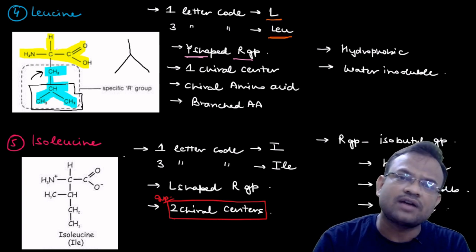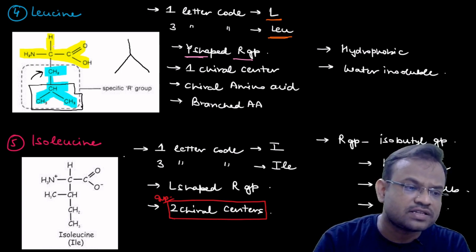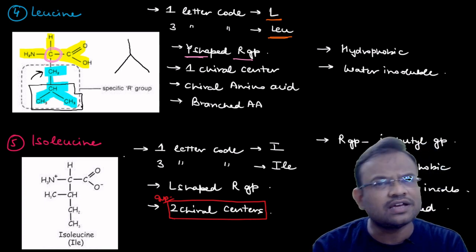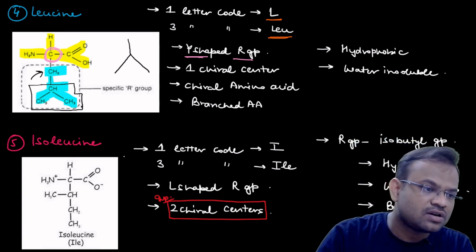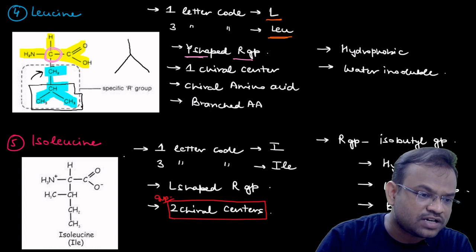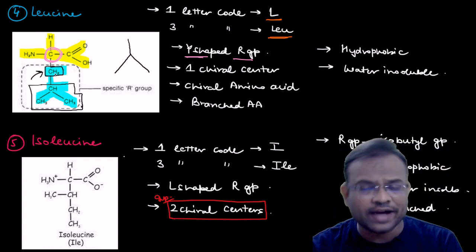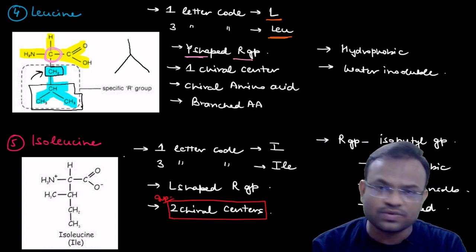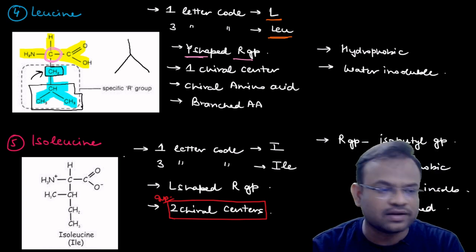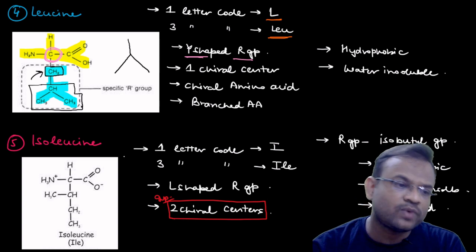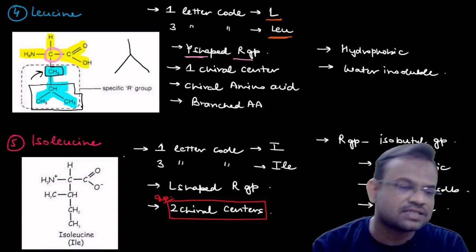Again, there is one chiral center. How come one chiral center? Because this is the one chiral center. If you check out any other carbon, let us understand about this carbon. Is this carbon chiral? No, because 2 hydrogens are attached over here. So this will not satisfy the conditions for a chiral carbon. So only one carbon can be considered as chiral over here.